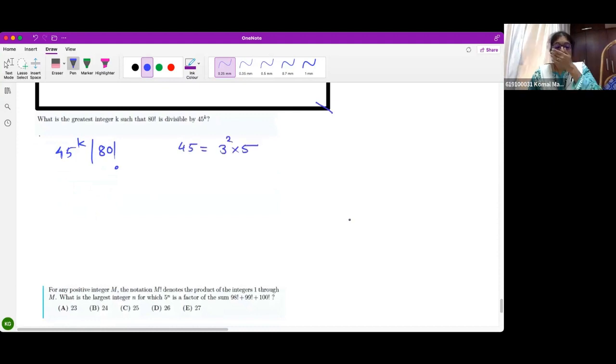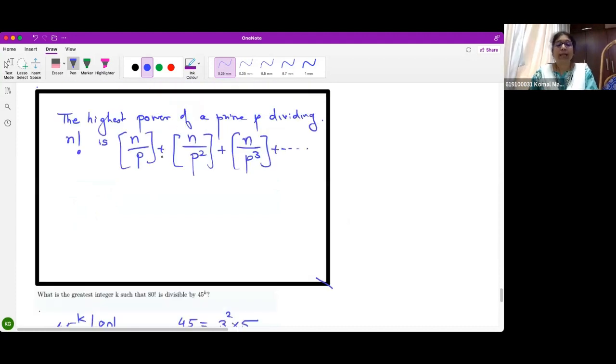3 square into 5, correct? Followed? Everybody understand this? So now I need to find the largest power of 5 dividing 80 factorial. Now I will explain.